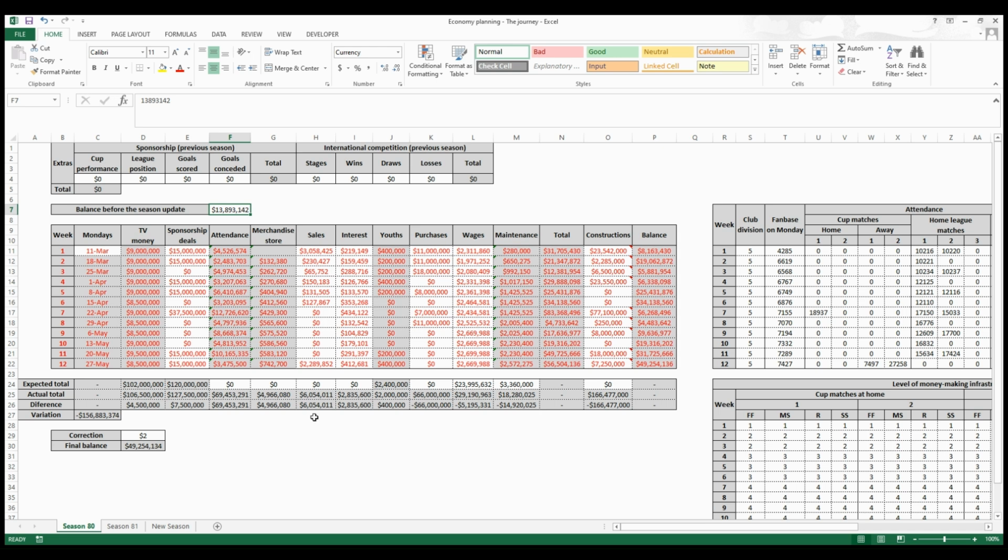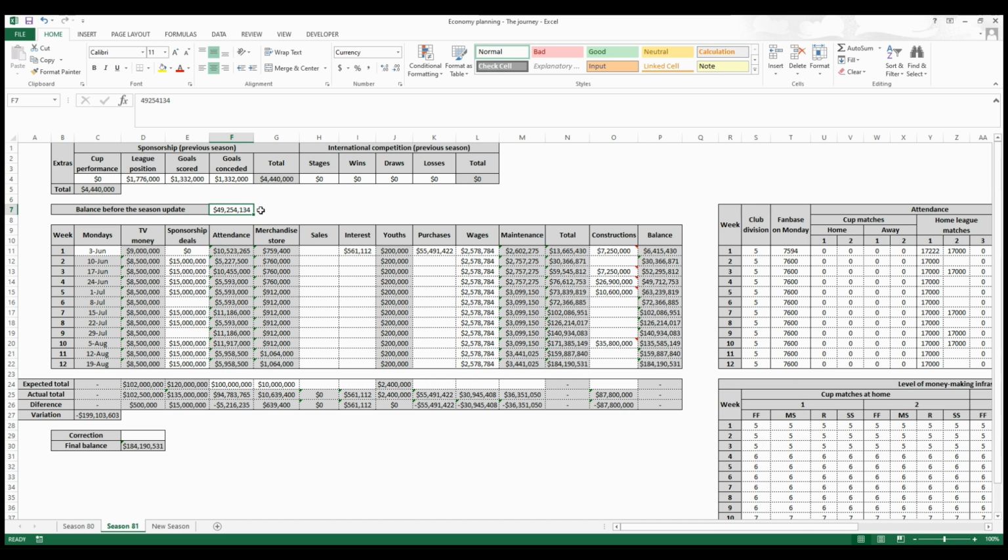Here you can also notice what I mentioned before about the correction. See, in the game, my final balance was this, but in the spreadsheet, I obtained this. There is a 2 unit difference. Then I just put here 2 in the correction, and I see what my final balance is. It should be the same as in the game. For the next season, I just copy this value here and start filling up again.